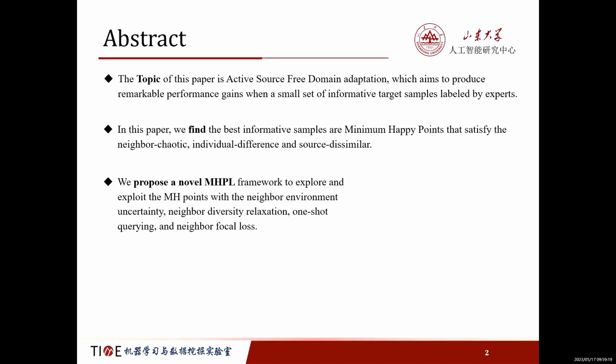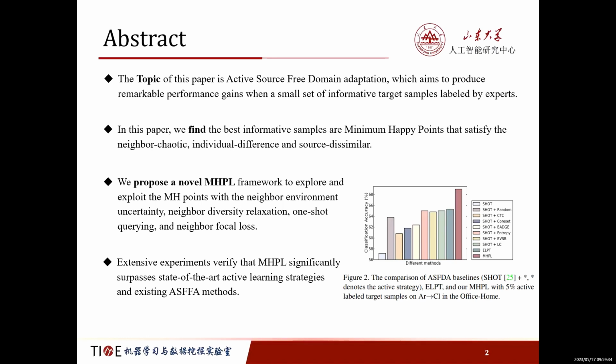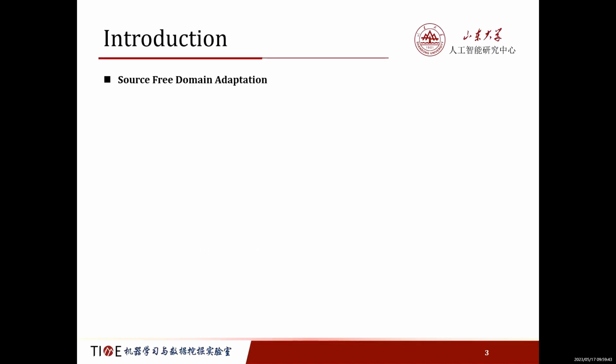We propose a novel MHPL framework to explore and exploit the MH points with the neighbor environment uncertainty, neighbor diversity relaxation, one-shot querying, and neighbor focal loss. Extensive experiments verify that MHPL significantly surpasses state-of-the-art.